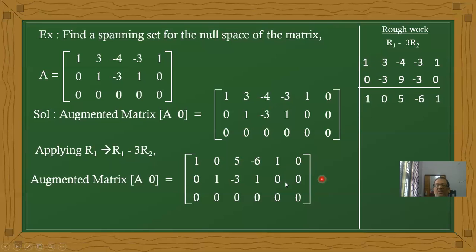Now observe these values. This 2 by 2 block is clearly a 2 by 2 unit matrix. And next I am taking the coefficients. There are 5 columns, therefore x1 is the first column, x2 the second, x3 the third, x4 the fourth and x5 the fifth column.